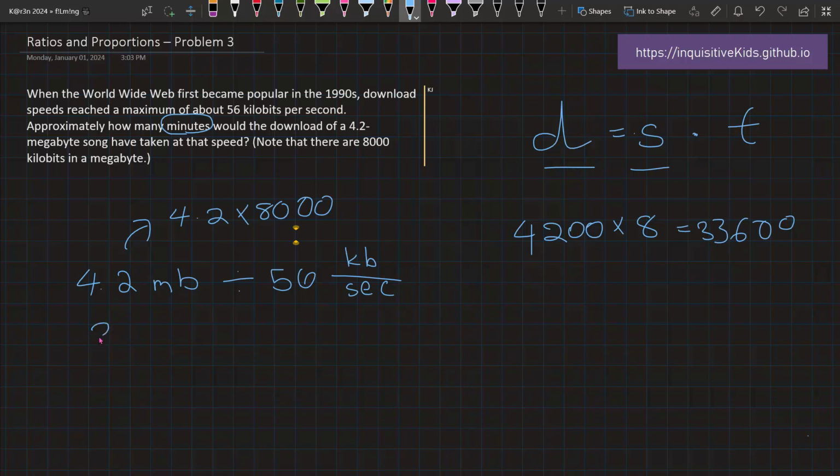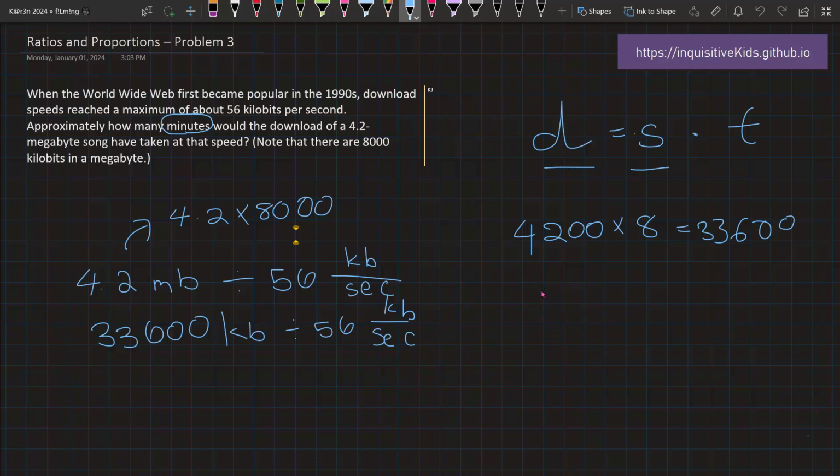So this would become 33,600 kilobits divided by 56 kilobits per second. So what is 33,600 divided by 56?